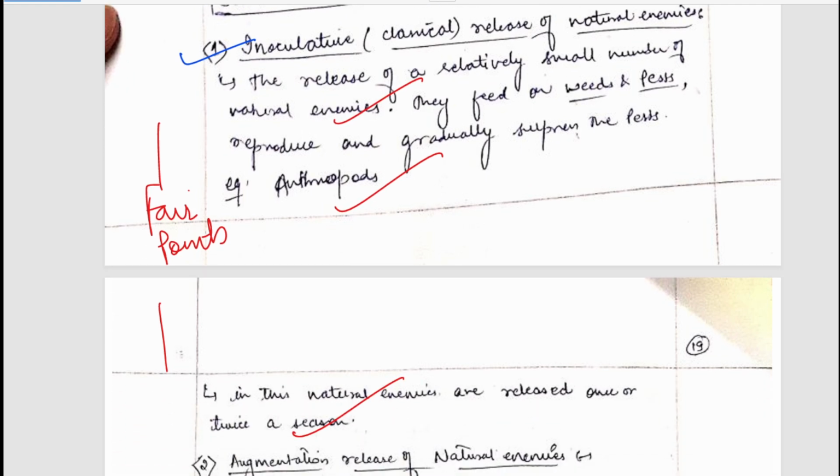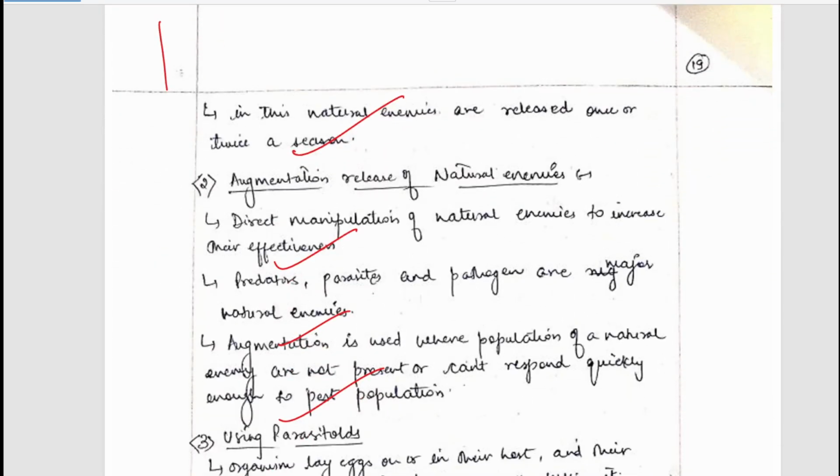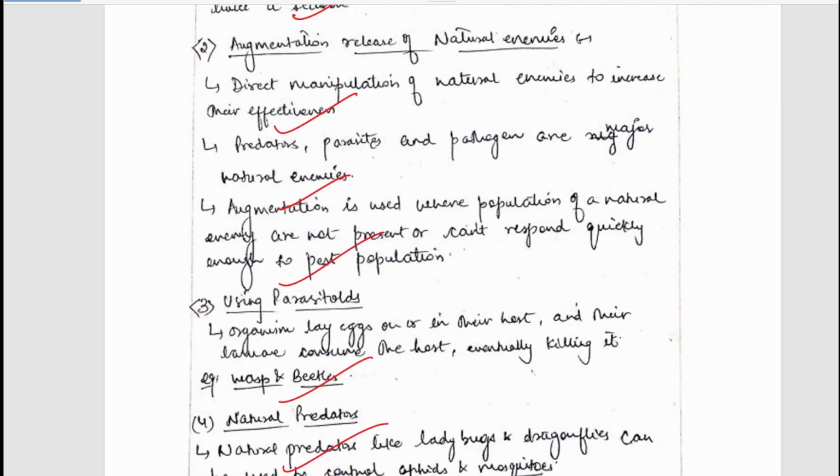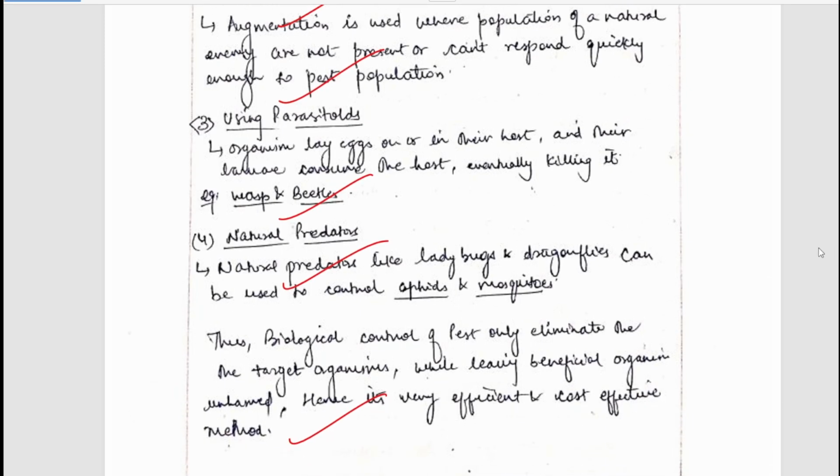You can simply read it. Examples have been mentioned. Second is augmentative release of natural enemies. Here again you can simply pause and read it. Okay. Third is using parasitoids. Then we can use natural predators. So written points, you can simply pause and read the answers.